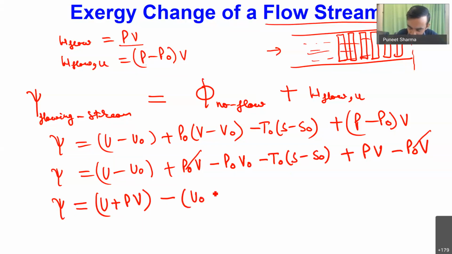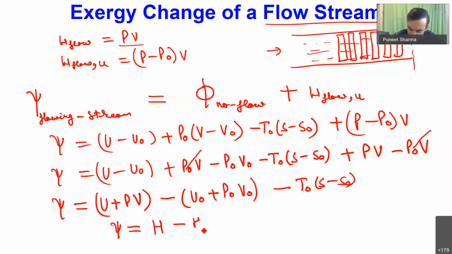So plus P naught into V naught and minus T naught times S minus S naught. So this is how I can calculate the exergy associated with the flowing stream. So U plus PV I can write as H, and this will be H minus H naught minus T naught times S minus S naught. So this is how we can calculate the exergy associated with the flowing stream.